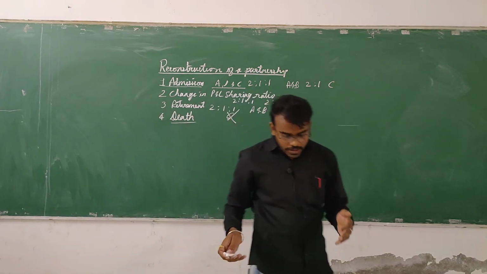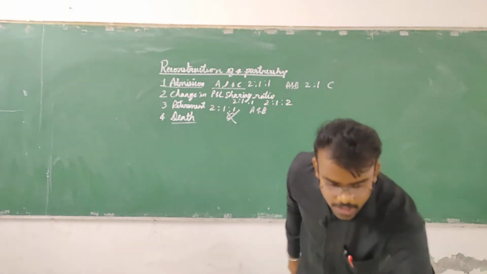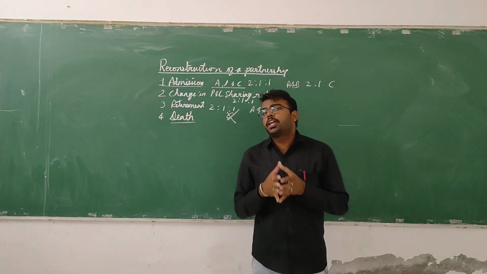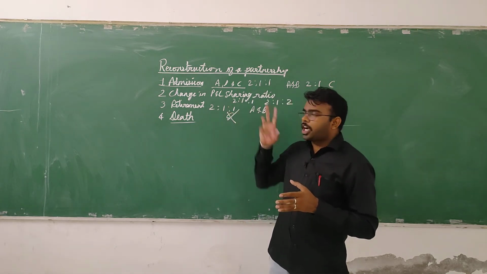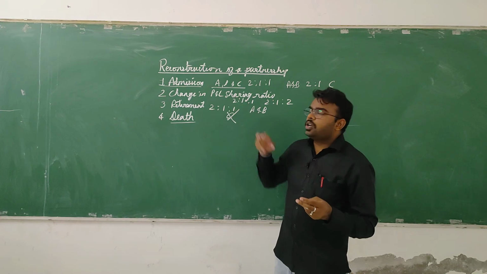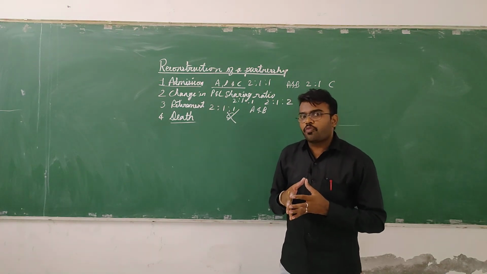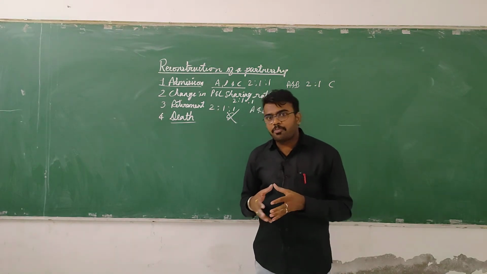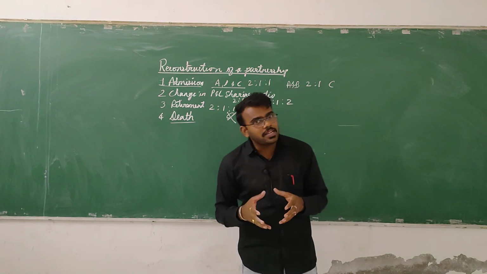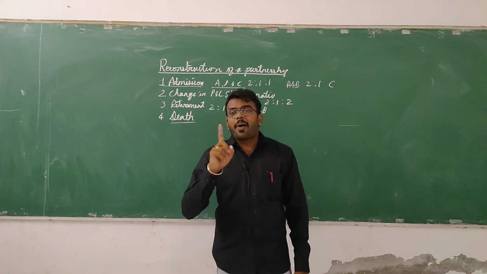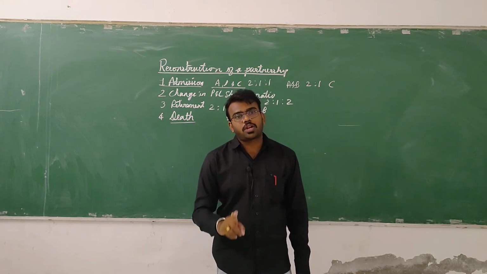Clear? So, all these are the 4 cases where the partnership firm has to be reconstructed. First is admission, if any partner is admitted as a new partner. Then when there is a change in the profit and loss sharing ratio, then when there is a retirement of a partner, or when there is a death of a partner. These are all the 4 cases where the partnership firm has to be reconstructed.